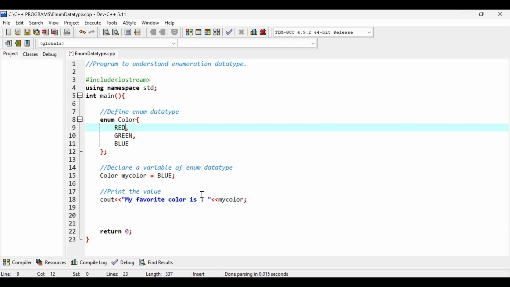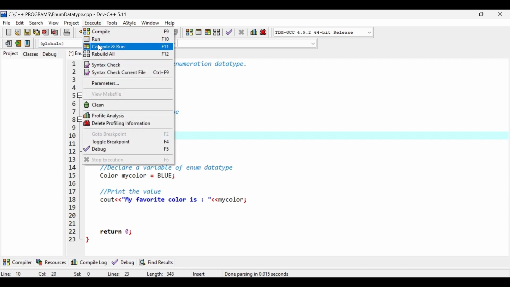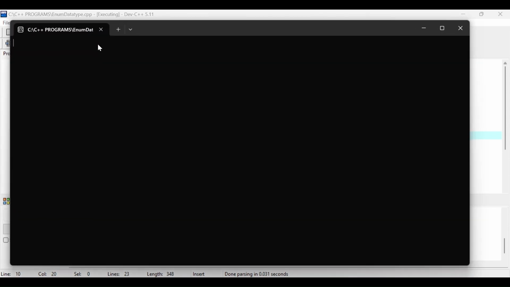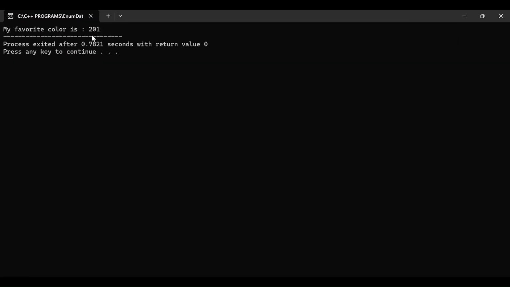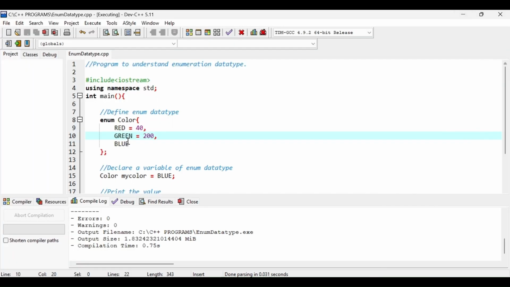Let us now change the default values for these constants. Suppose I assign value 40 to red and maybe 200 to green. And then again I am printing the value for blue. Let's run this program. Guess the value that you will get as output. Well, no prizes for guessing, but this time we got 201 as the output. That's because our last value was 200, so blue will take up one more than the previous value, and previous value was 200, so that is why blue gave us value of 201.